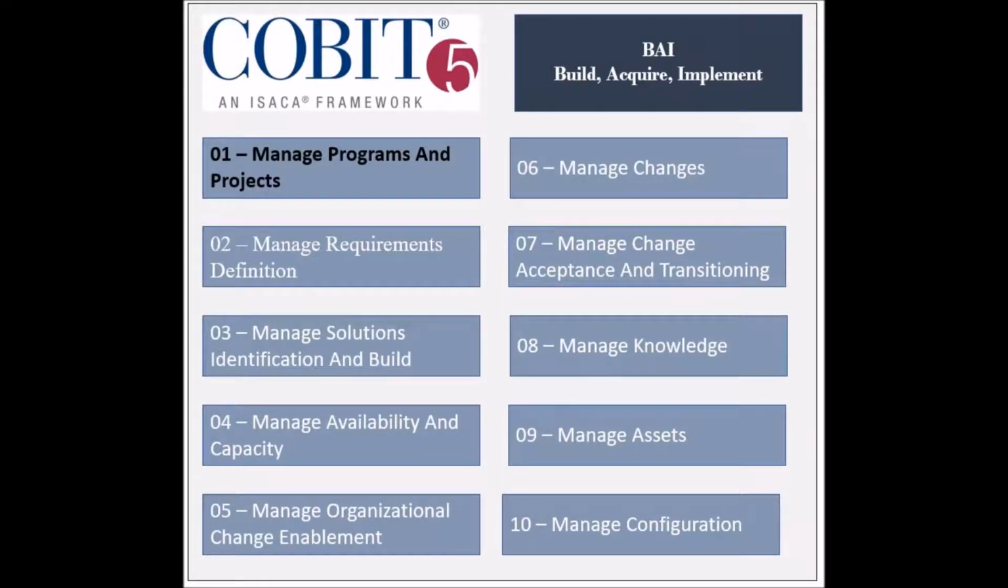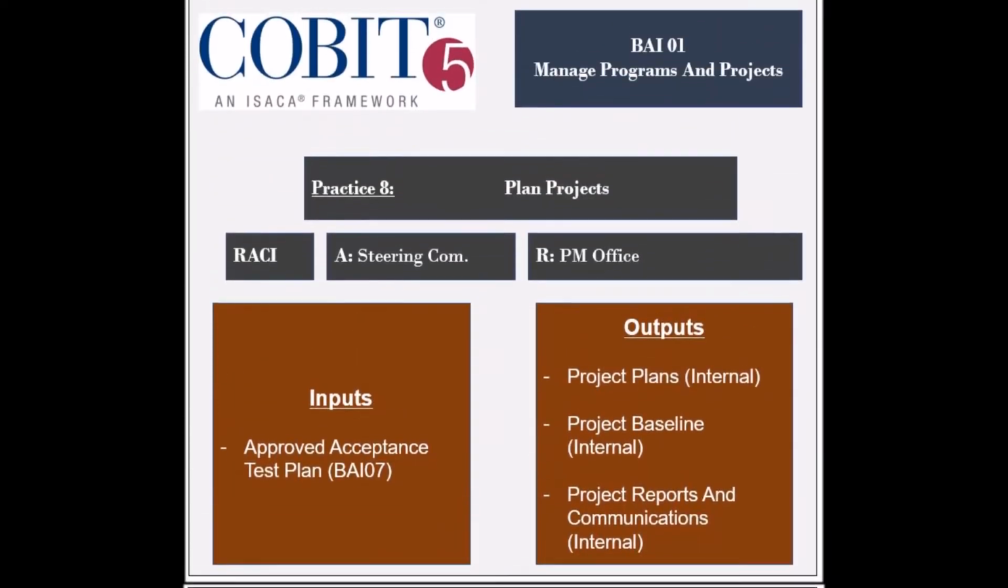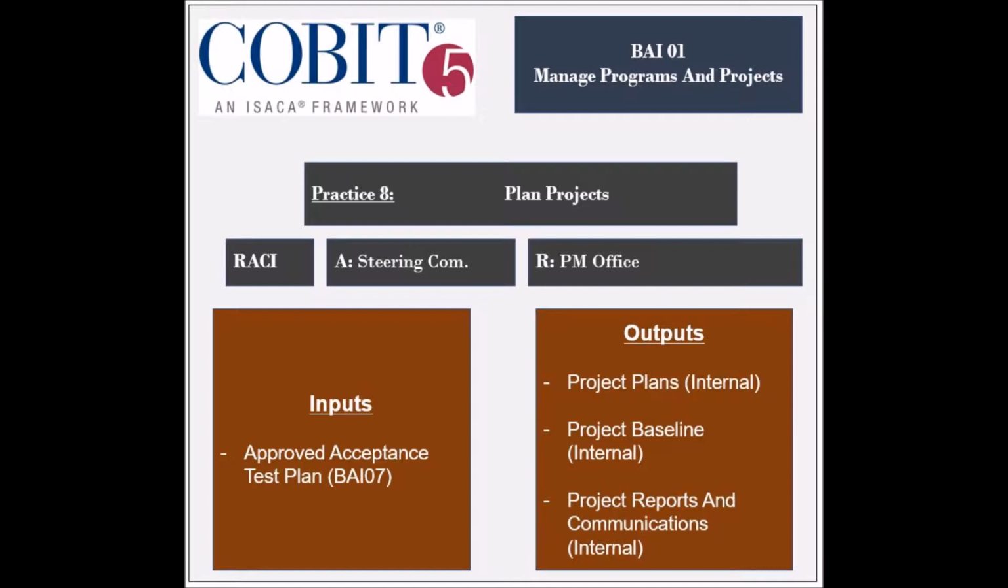The first process of the build, acquire and implement domain, called manage programs and projects, has 14 practices. The 8th practice is to plan projects. The entity responsible for this practice is the Project Management Office, while the entity that is held accountable is the Steering Program Committee. The practice receives one input, which is the approved acceptance test plan from the BAI01 process. It generates 3 outputs, which are the project plans, the project baseline, and the project reports and communications, all to be used internally.